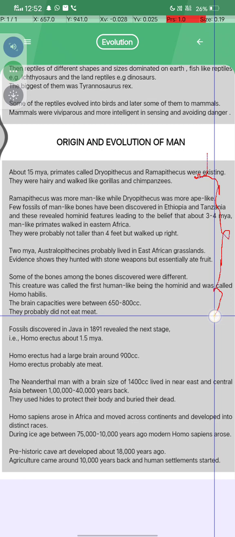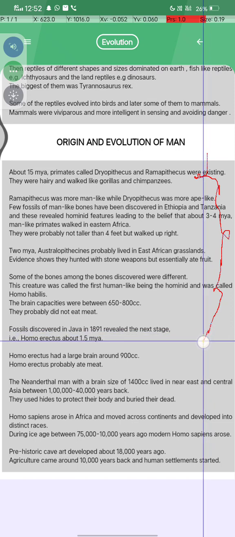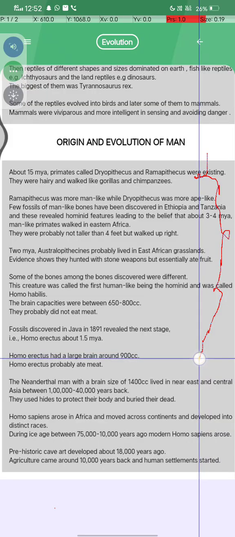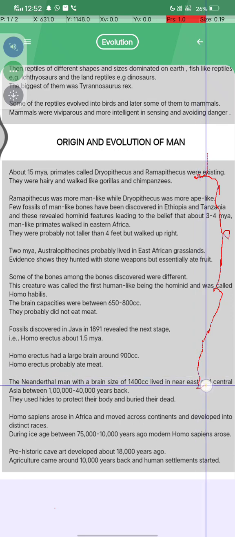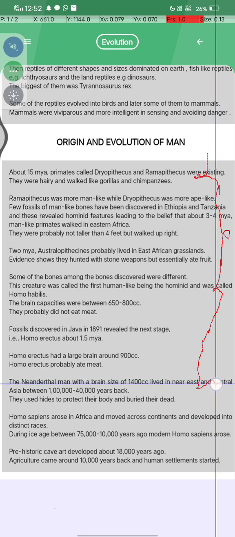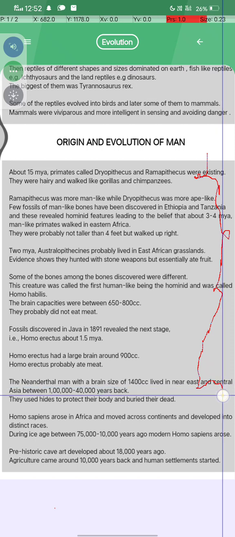They probably did not eat meat, and the fossil discovered in Java in 1891 revealed the next stage, that is Homo erectus, 1.5 million years ago. फिर आया Homo erectus had brain 900 cc, and Homo erectus probably ate meat. Neanderthal man with brain size 1400 cc lived in the Near East and Asia between 1 lakh to 40,000 years back.